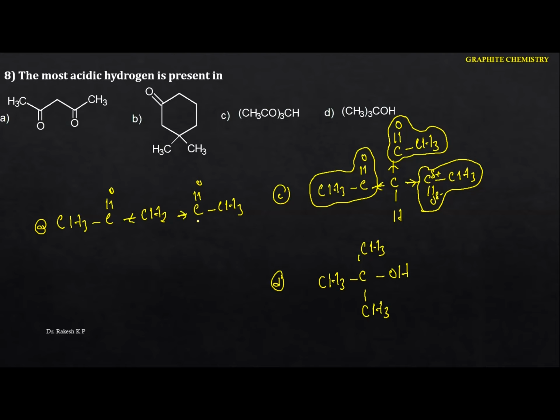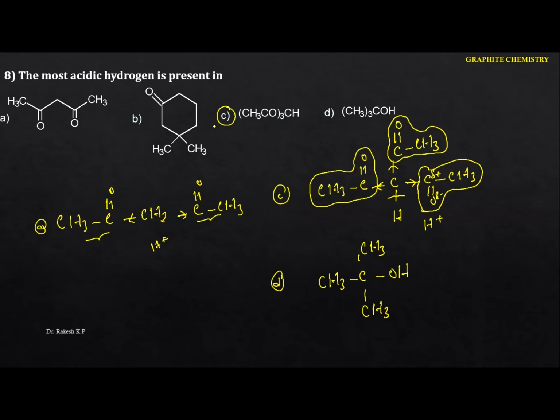But how many electron withdrawing groups are we having? This is the 2. But what about here? The 3. That means the more the number of electron withdrawing groups, the more active the methylene group becomes. We can easily break the bond and it releases H plus. Here also it releases H plus, but compared to the C, this will be less. Hence the most acidic hydrogen is this one. Hence the option is C.